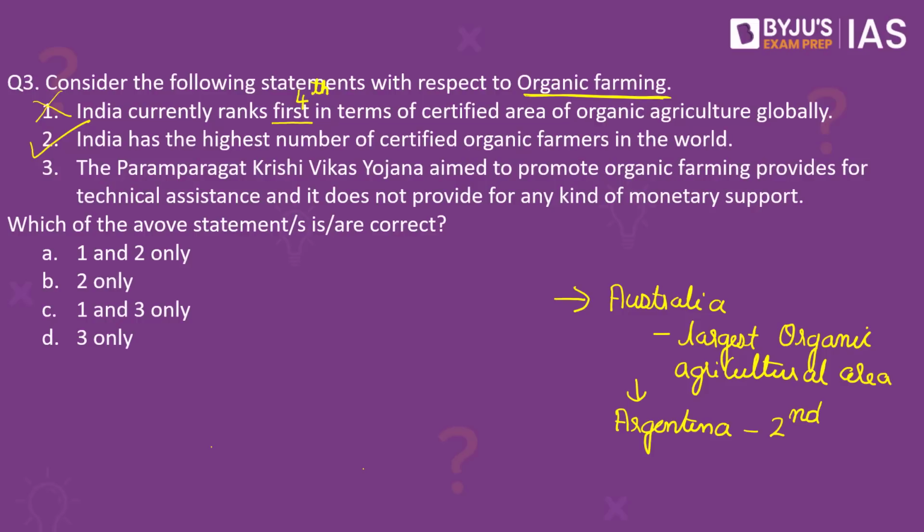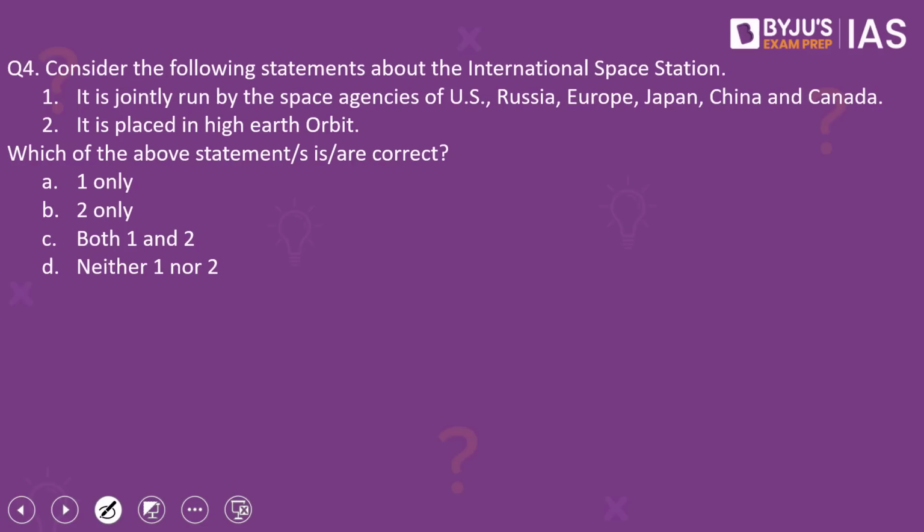Moving on to the third statement. This statement is also wrong. Why? Because under the Paramparagat Krishi Vikas Yojana, there is a specific financial assistance provision. There is a financial assistance of around 50,000 per hectare which will be provided for 3 years. And most of this assistance is provided directly through direct benefit transfer for inputs such as biofertilizers, biopesticides, organic manure, compost, vermicompost as well as botanical extracts. Since the question asks for the correct statements, the answer to this question would be option B, 2 only. Moving on to the fourth question.